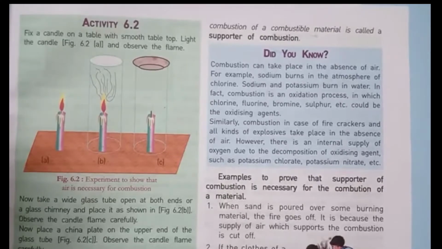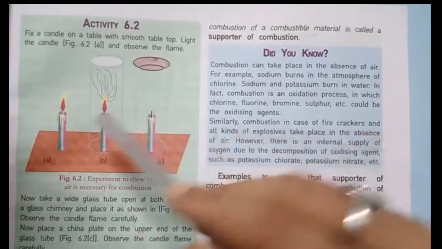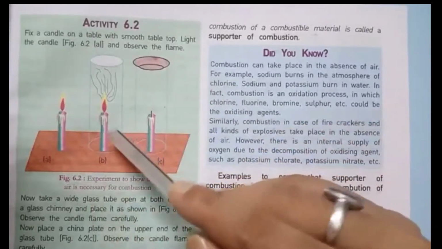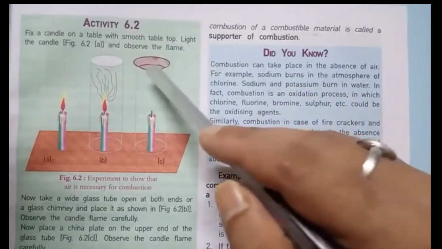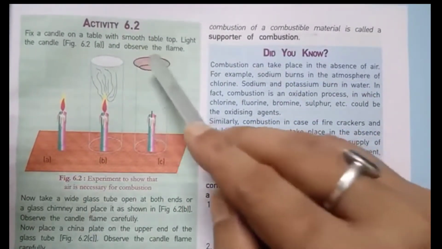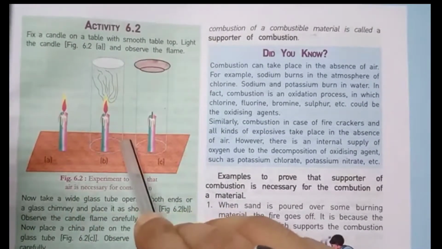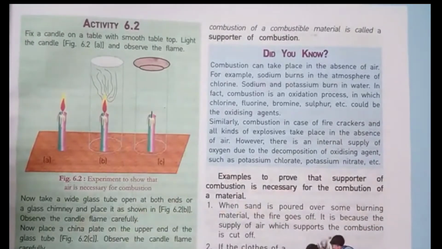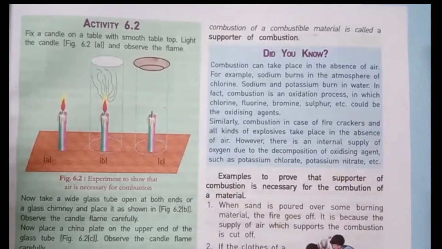As you can see in this picture, there are 3 candles. One is outside the glass, which means it is in the open air, and this one is under the glass, but this side is open, and here this candle is inside the glass, but this side is closed. Now students, as you can see, the first and second candles are burning with a sooty flame, and this candle is not burning.